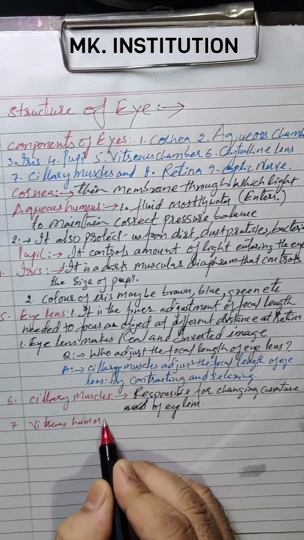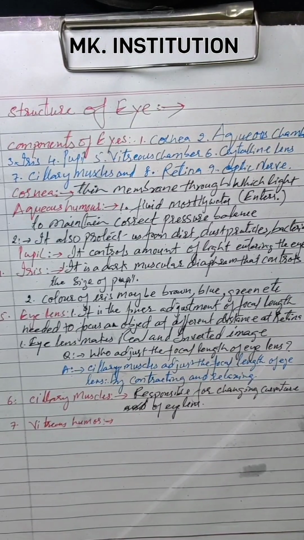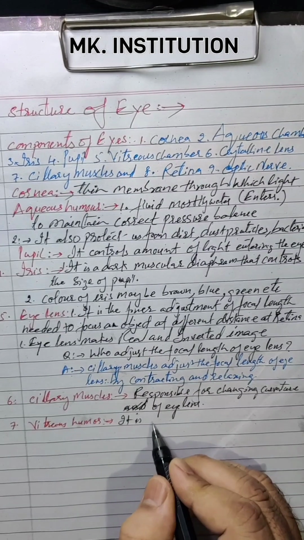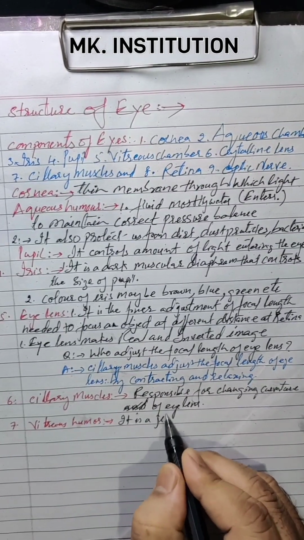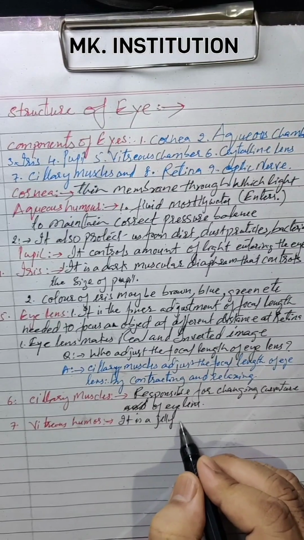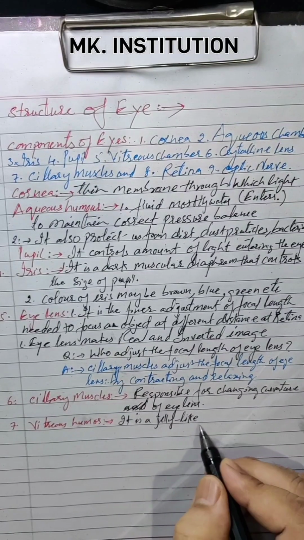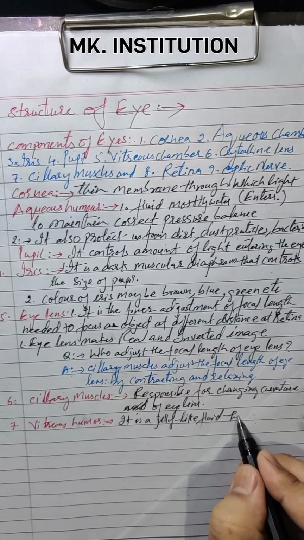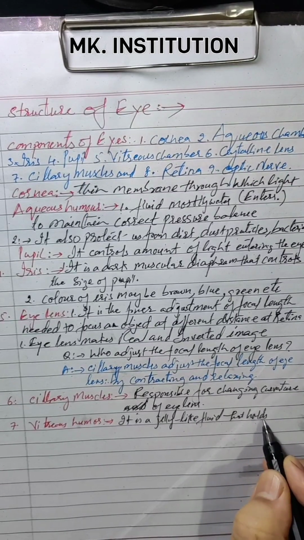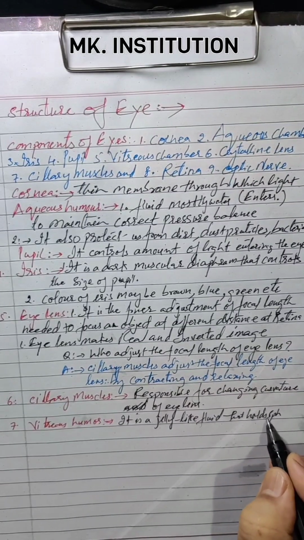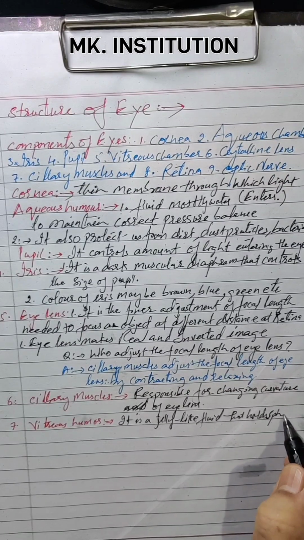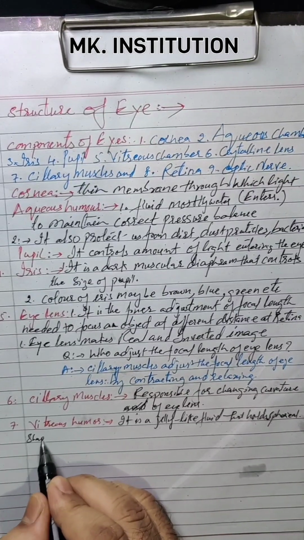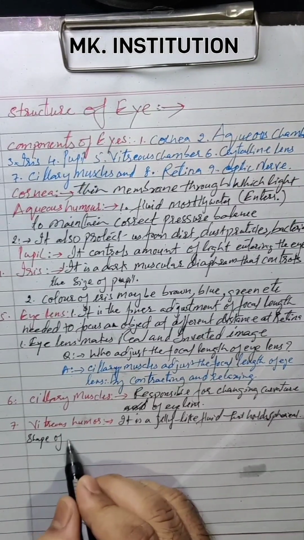Clear? Vitreous humor. Now, what is the work of this vitreous humor? It is a jelly-like fluid, a watery fluid, a fluid that holds the spherical shape of the eye.